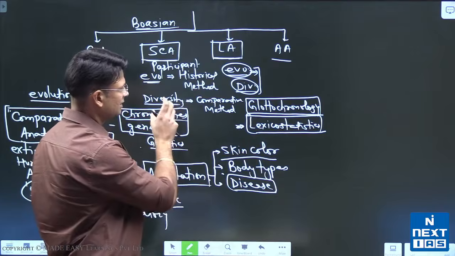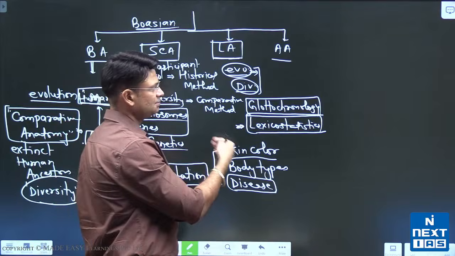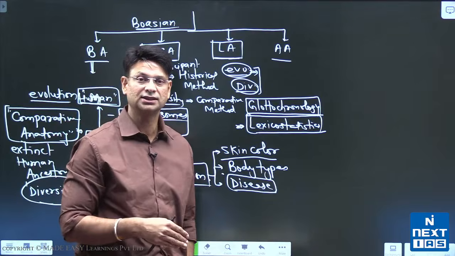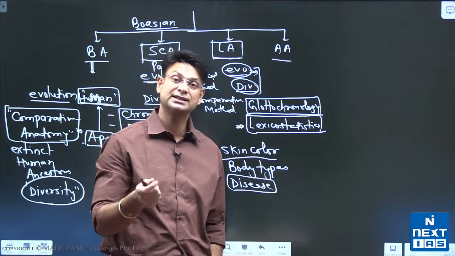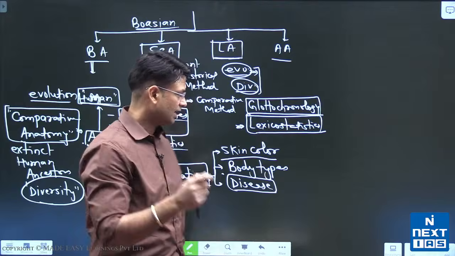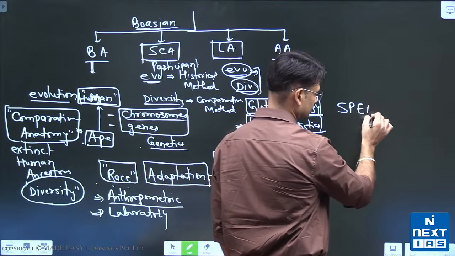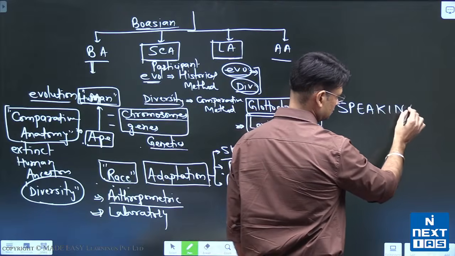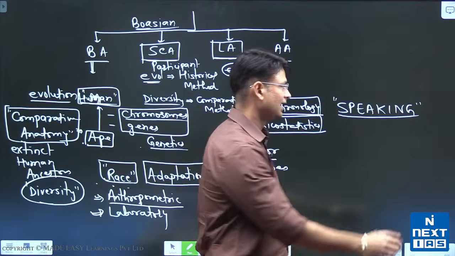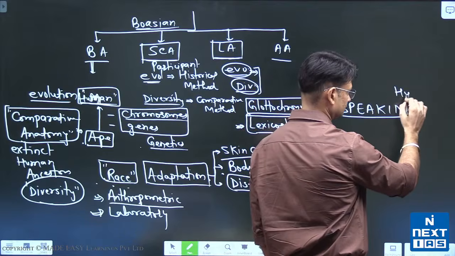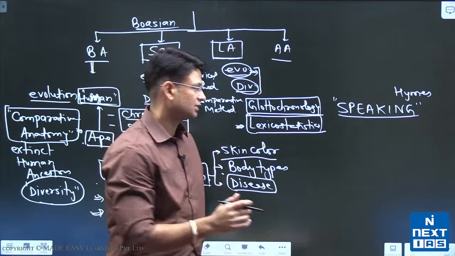Okay, so there are many methods in linguistic anthropology also, right? In particular, there is a very interesting method in linguistic anthropology to understand the context of language use, and that method is called the SPEAKING model. The SPEAKING model was developed by Dell Hymes, right? All of these letters mean something.